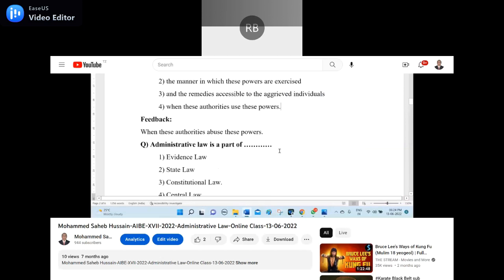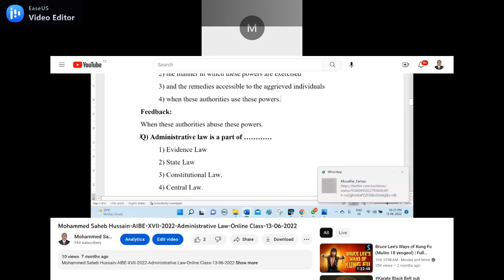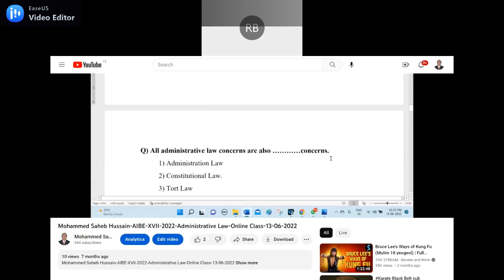Next, question number 9. Administrative law is a part of dash. 1, evidence law. 2, state law. 3, constitutional law. 4, central law. Constitutional law, sir. The answer is constitutional law. 3rd is the answer.